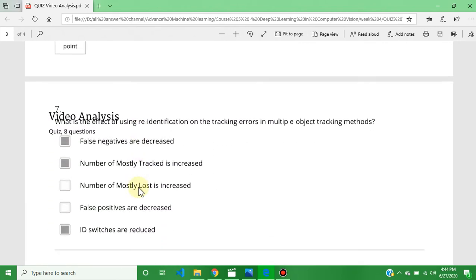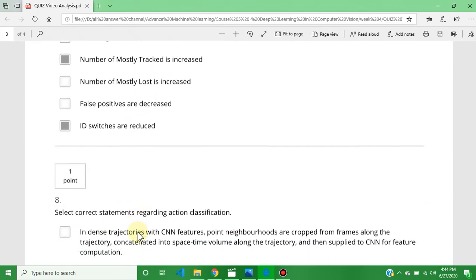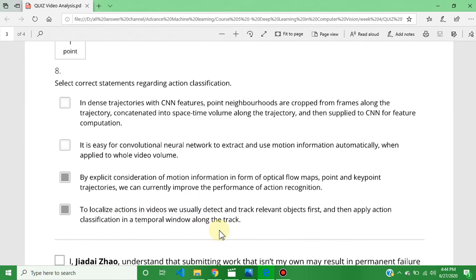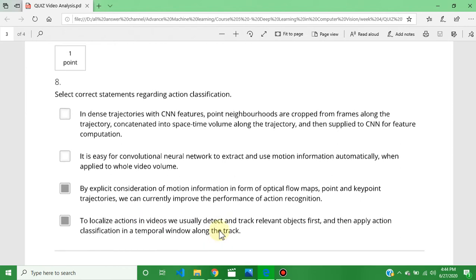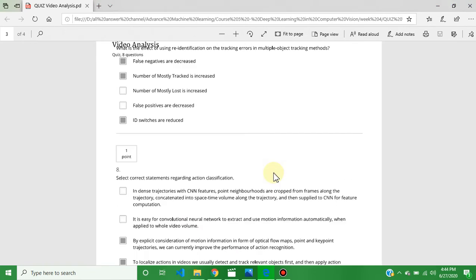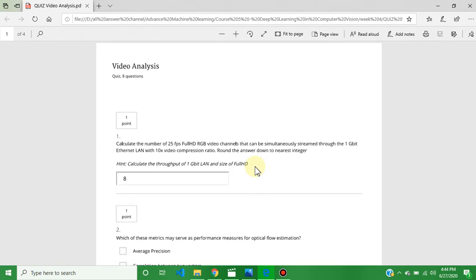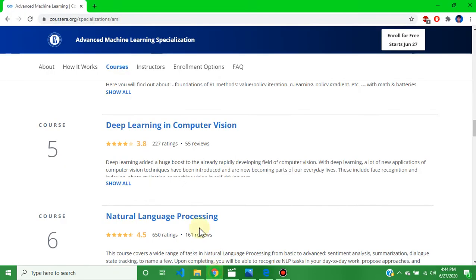The question number seventh answer is false negatives are decreased, number of mostly tracked is increased, and ID switches are reduced. The question number eighth answer is C and D: by explicit consideration of motion information, and to localize action in video, we usually detect and track relevant objects first. This is the week 4 quiz answer, video analysis.